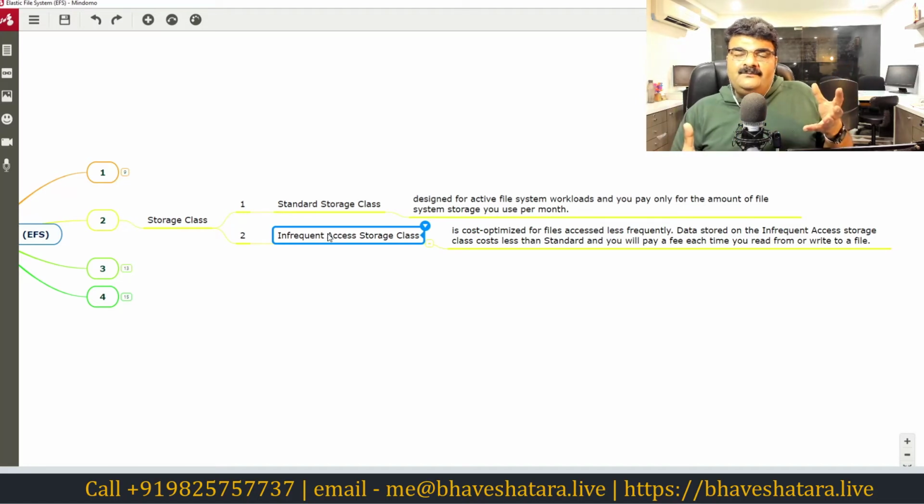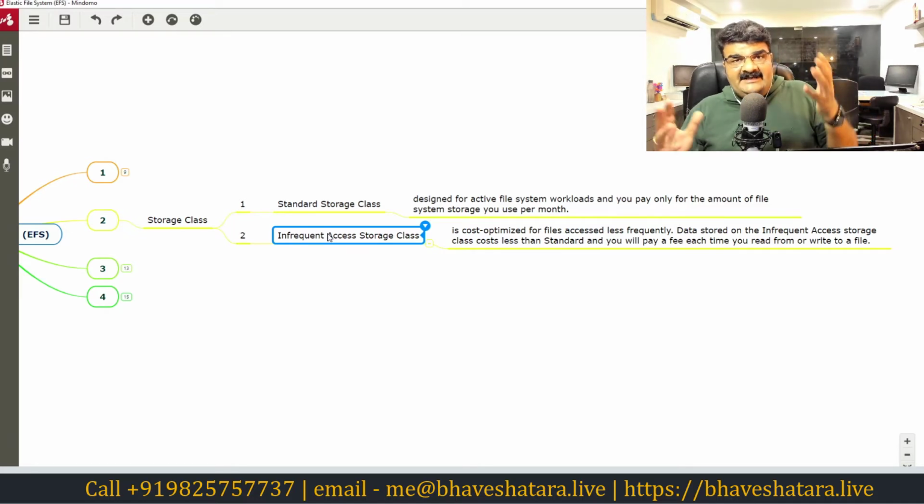Now, if you consider that this data is actually infrequent, Amazon will charge you less, so you pay less money than for standard storage. But when you access this infrequent data, you have to pay for that access. So there is a difference between standard and infrequent access. Standard is for frequently accessed data, because when you access this data, you do not need to pay anything; you just pay the storage fee. But it is high.